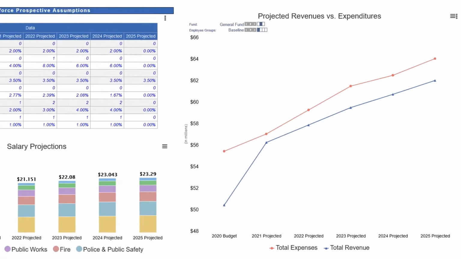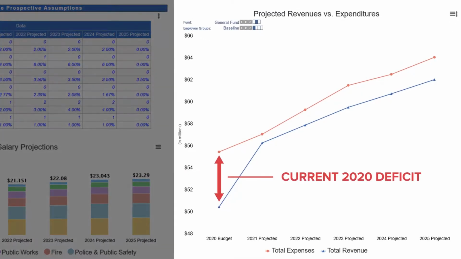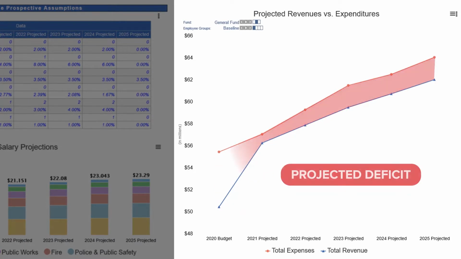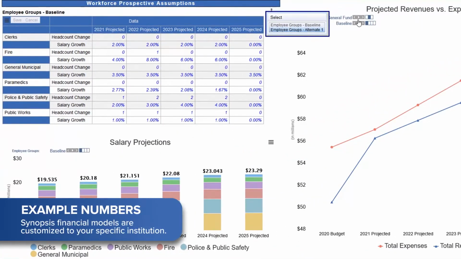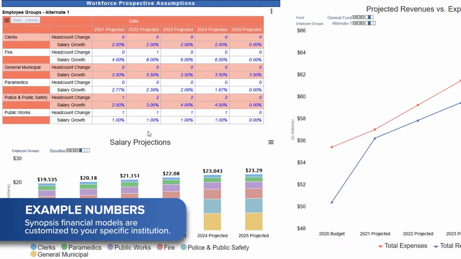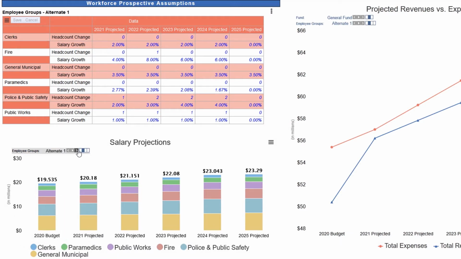With the new trajectory of revenues, we see a substantial deficit in the current year, with an ongoing operating deficit in subsequent years. Let's switch to an alternative set of assumptions for both our inputs and on the graphs to see what updates we can make to try and narrow the gap.